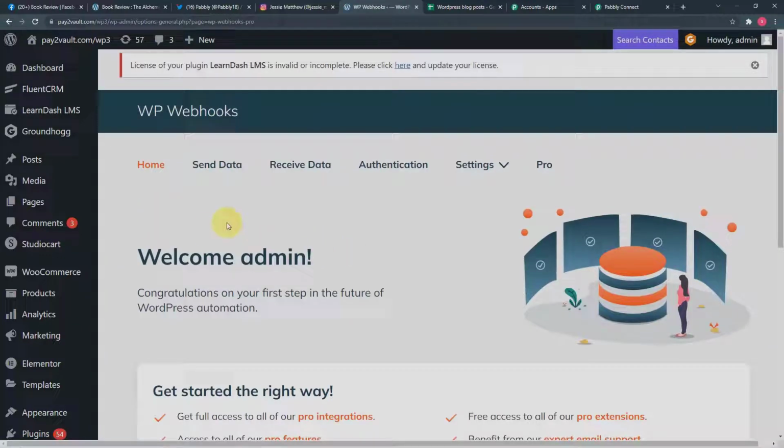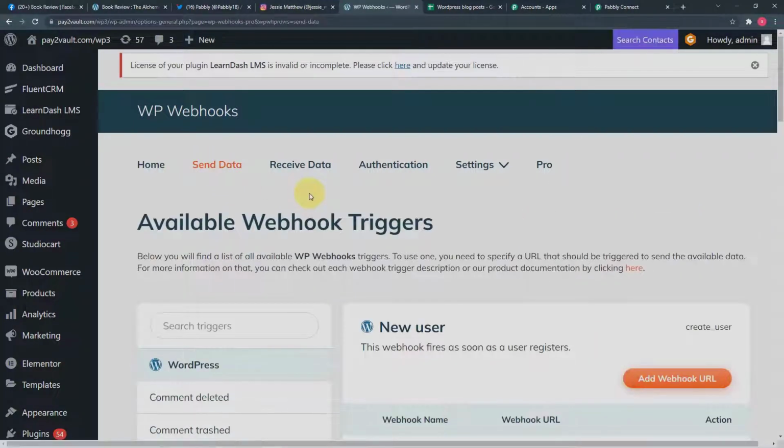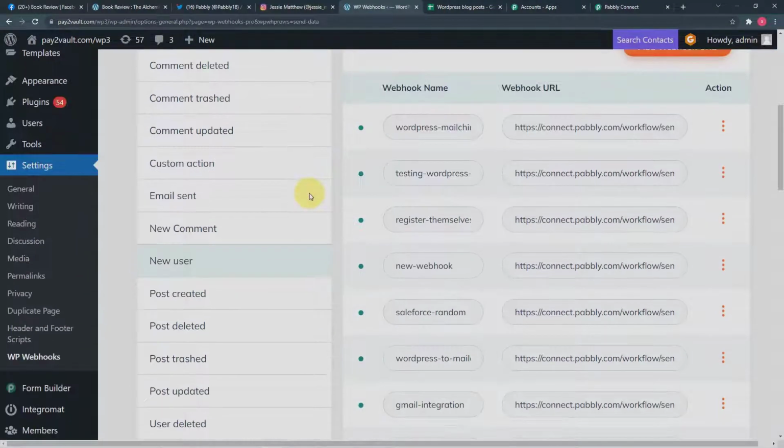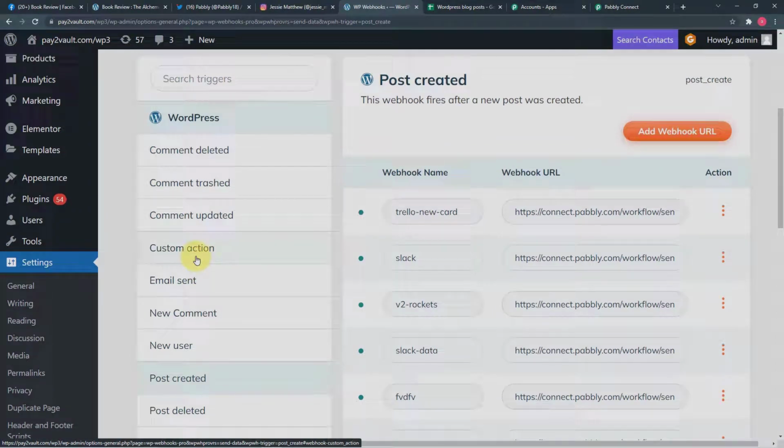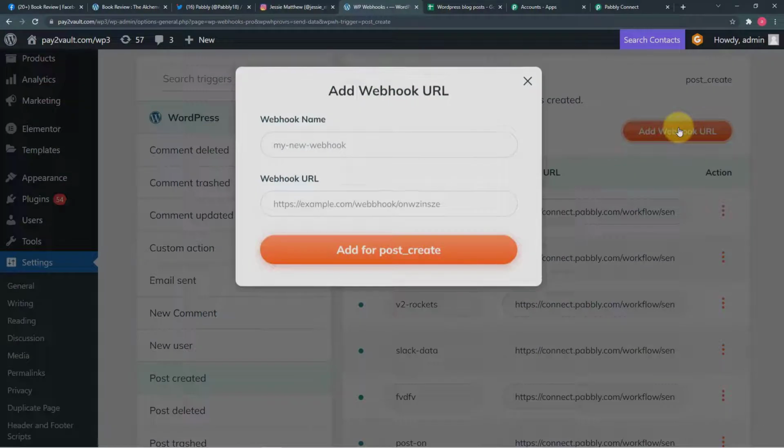Okay, so from here you have to click on this send data option. And here you have to come on new post created option. You will find a new post created option here. This one, click on post created. Okay, then click on add webhook URL button.